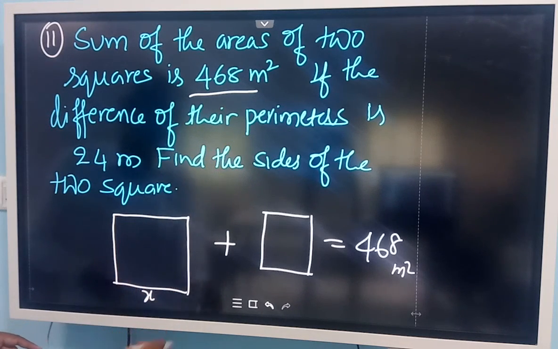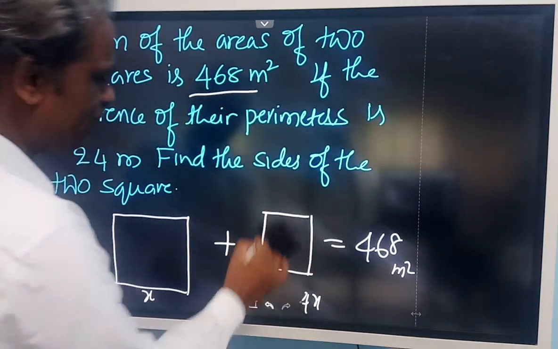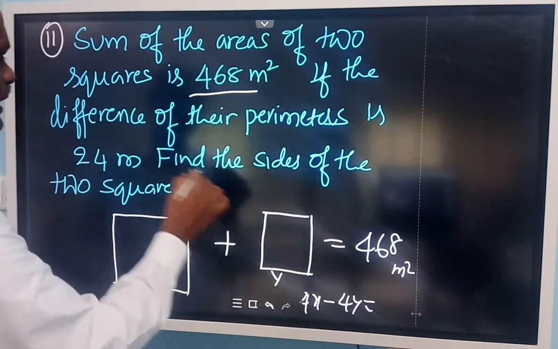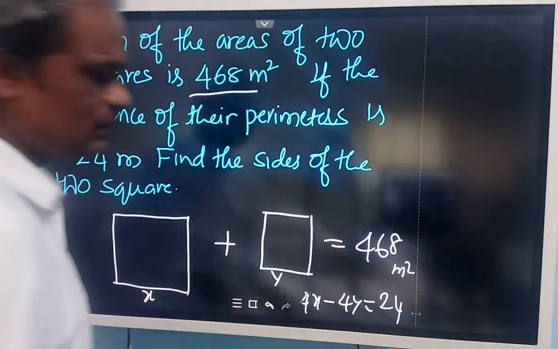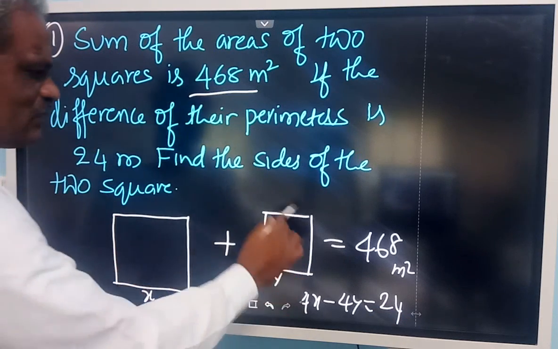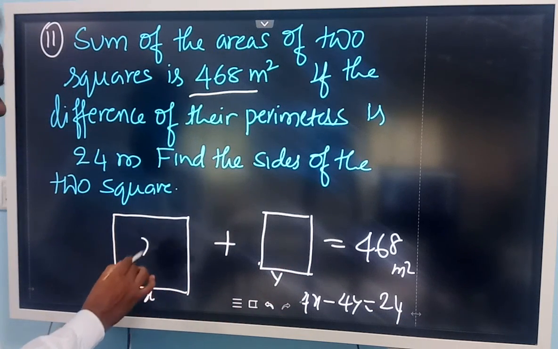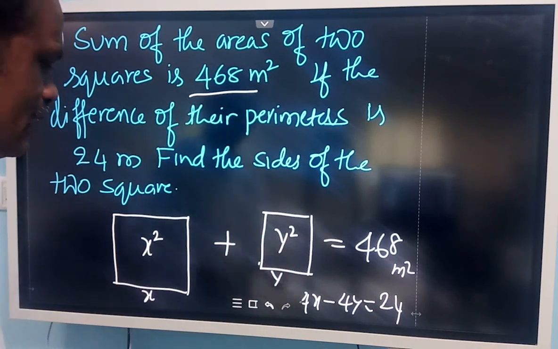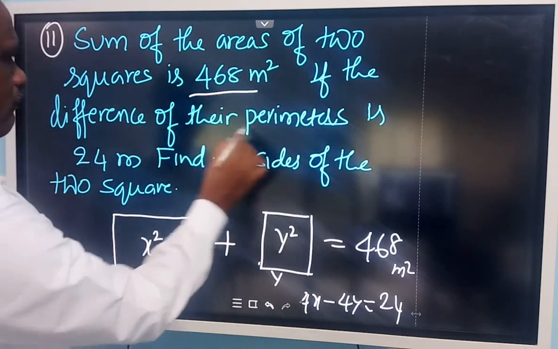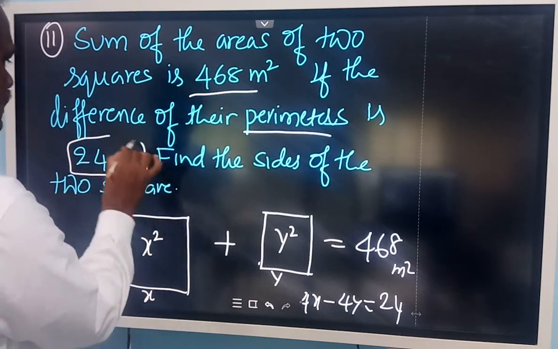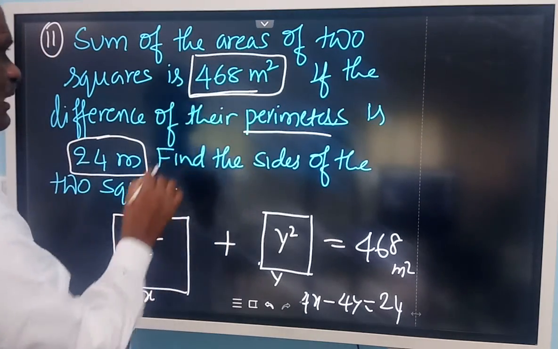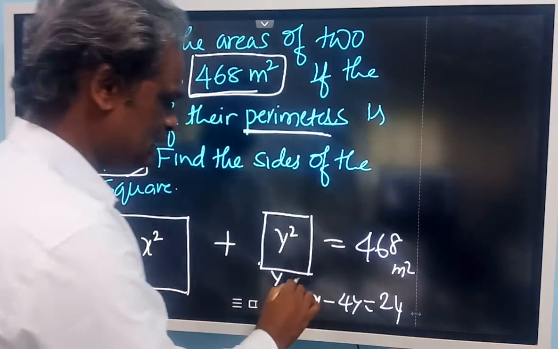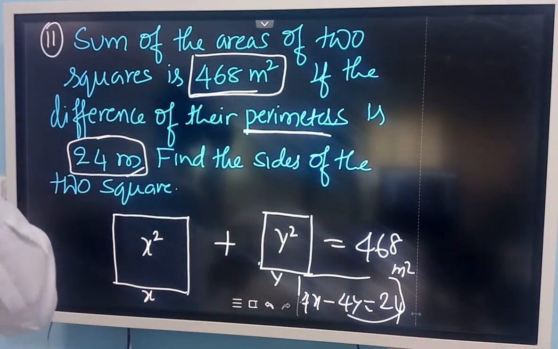Its perimeter will become 4x. If I take this as y, its perimeter will become 4y. 4x minus 4y will be equal to 24. If I take this side as x and this side as y, so the area is x square, this is y square. x square plus y square is equal to 468. The difference in perimeters is given, that is 24. Sum of the areas is given, 468, and difference in their perimeters is given, 24 meter. So use these two relations and find the quadratic equation using this one.